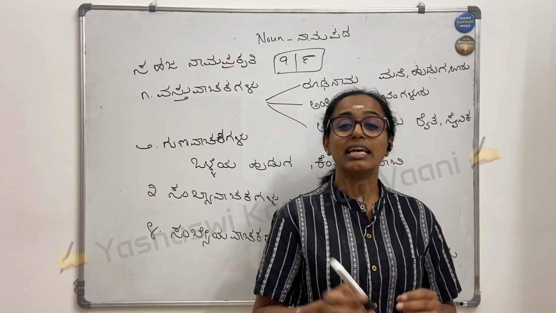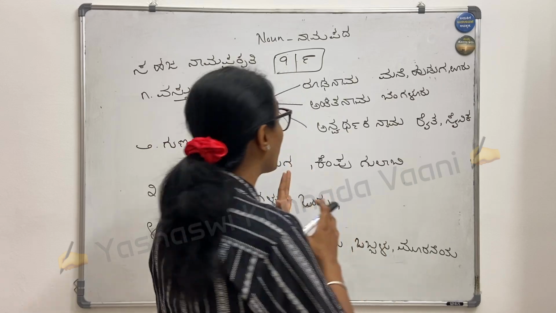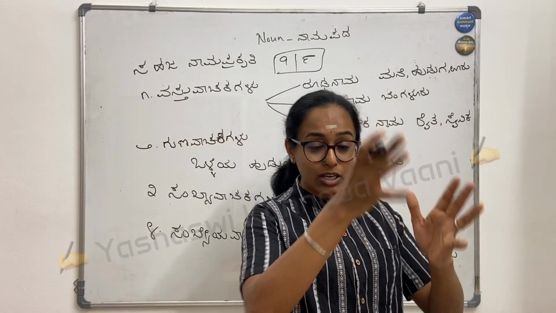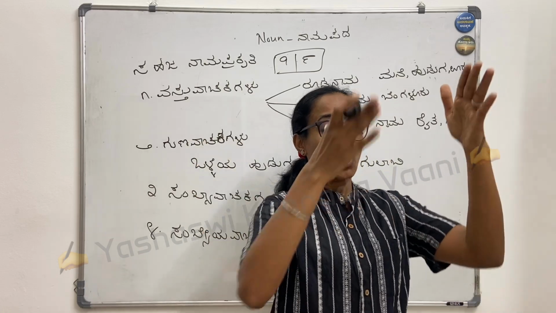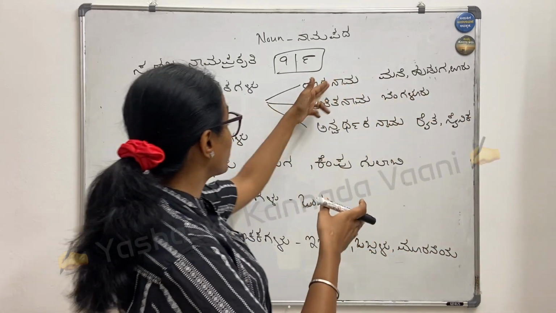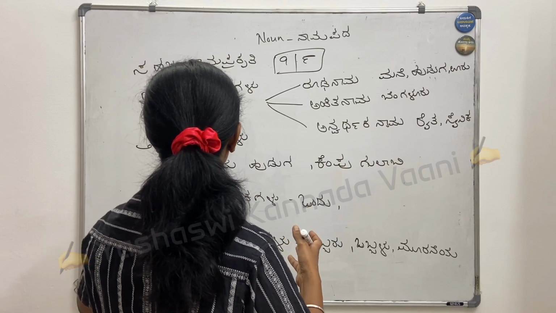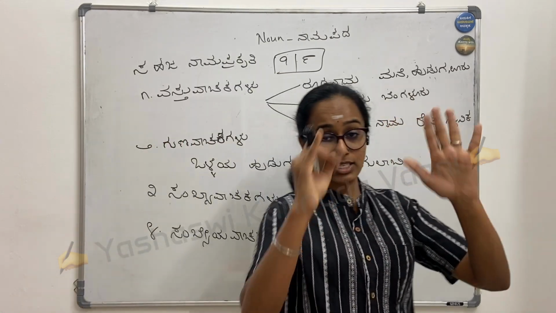Most importantly, write everything in your book, which is very, very important. Write it in your book. Make a column for all these things: Vastu Vachaka, or you can just go with Rudanama, Ankitanama, Anvarthakanama, Guna Vachaka, Sankhya Vachaka, Sankhyeya Vachaka. So it will be like 6 columns.